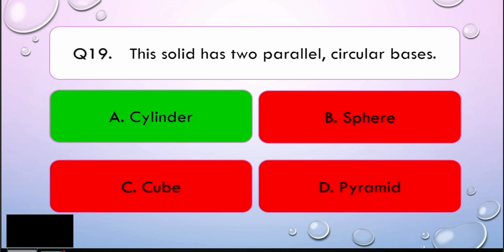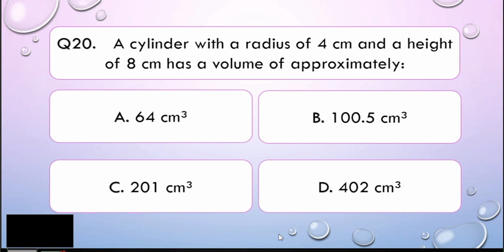Alright. So now let us go to question number 20. A cylinder with a radius of 4 centimeters and a height of 8 centimeters has a volume of approximately, is it A, 64 cubic centimeters, B, 100.5 cubic centimeters, C, 201 cubic centimeters, or D, 402 cubic centimeters? I'll give you 5 seconds to think about your answer.